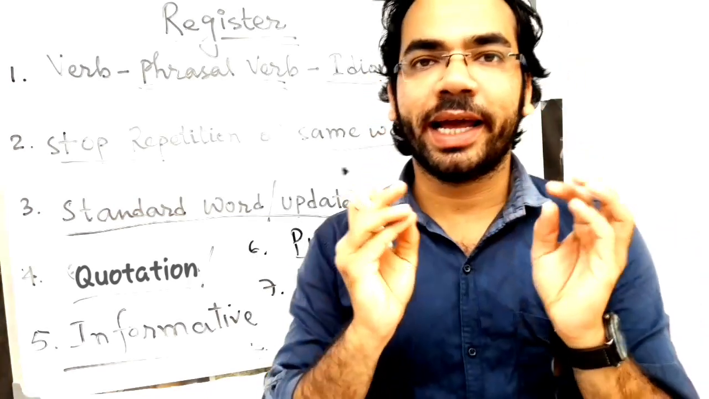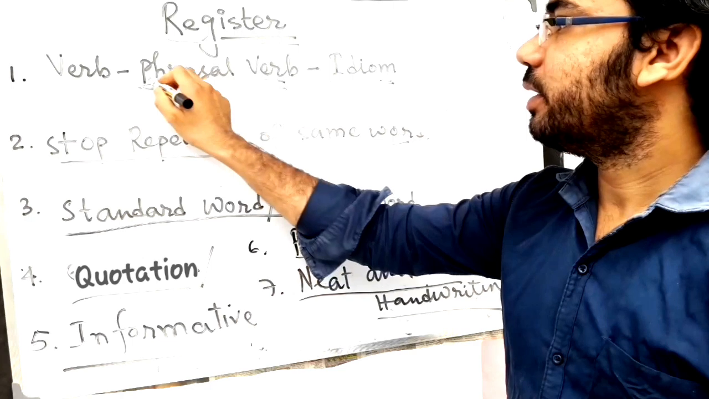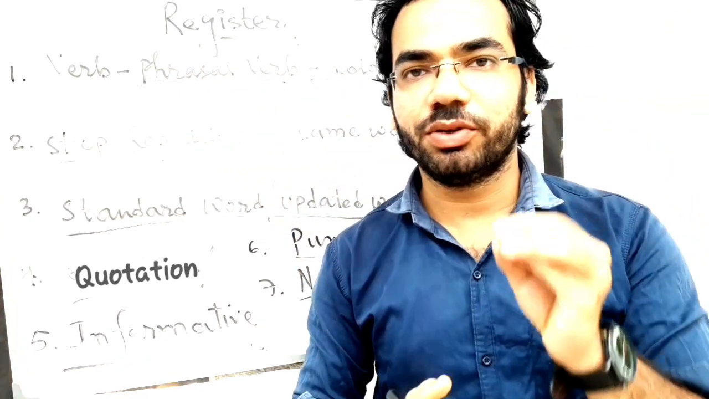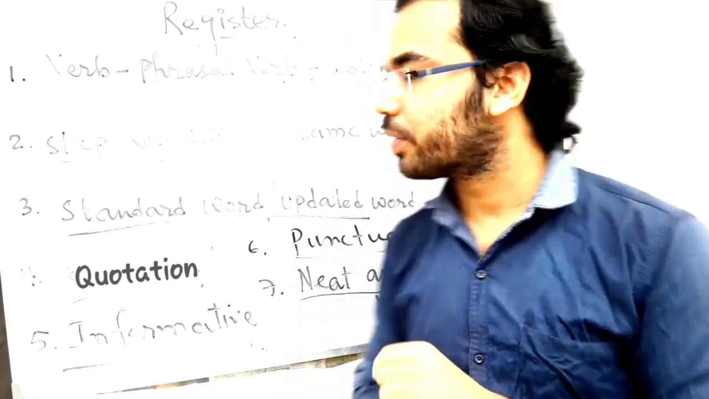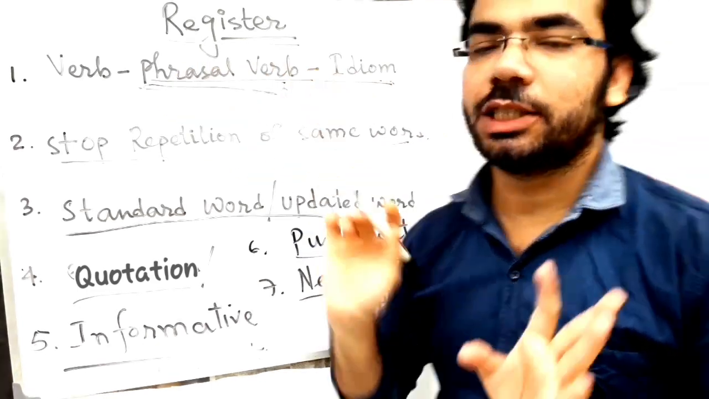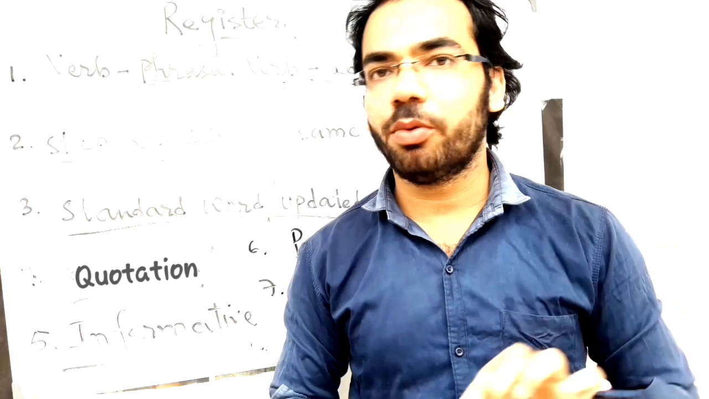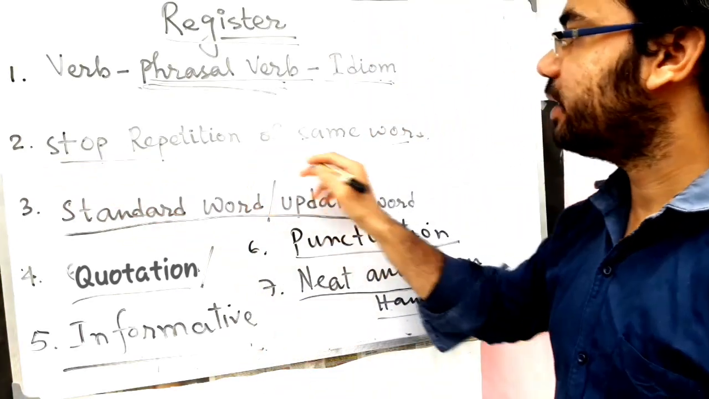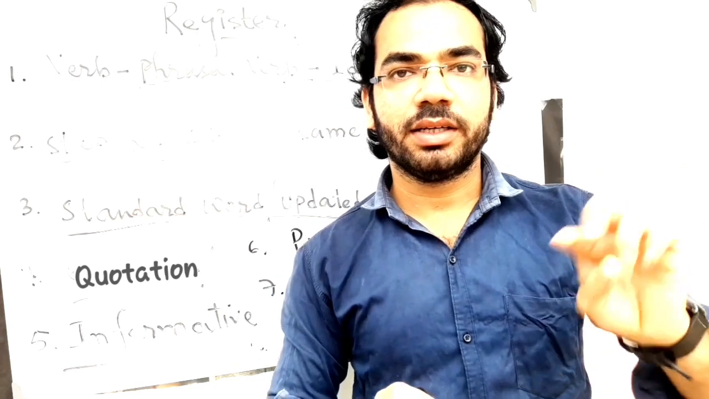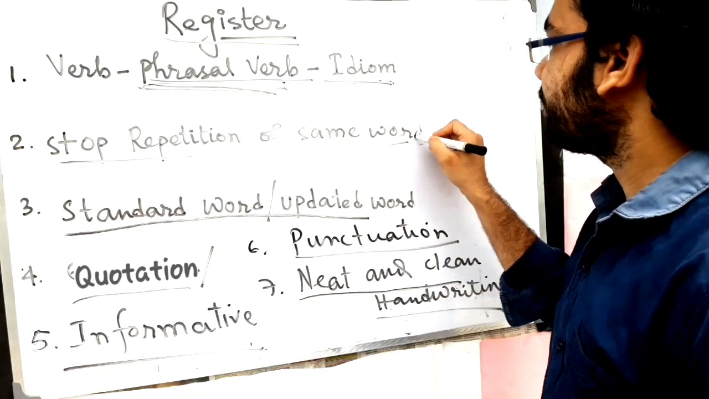Again I repeat in brief, the register part contains different types of verbs, which is very essential for your writing. You will have to mention many idioms and phrasal verbs as per your capacity. You will have to grow your capacity through the internet or through grammar books. Next is stop repetition of the same word. You should not mention the same word again and again. Instead, you will have to write new words with the same meaning.